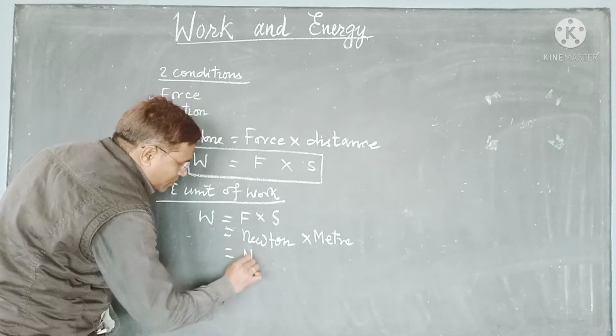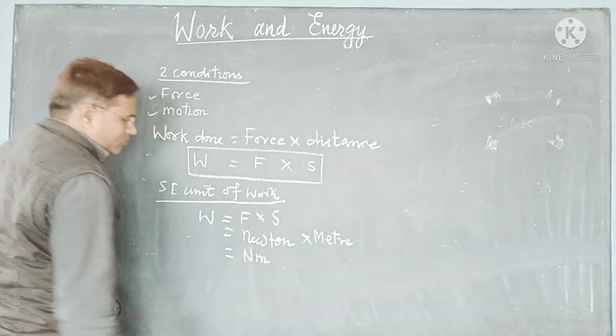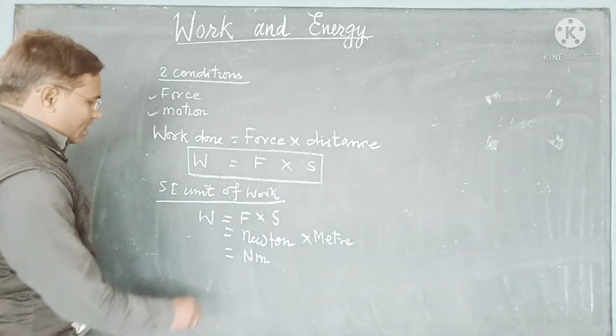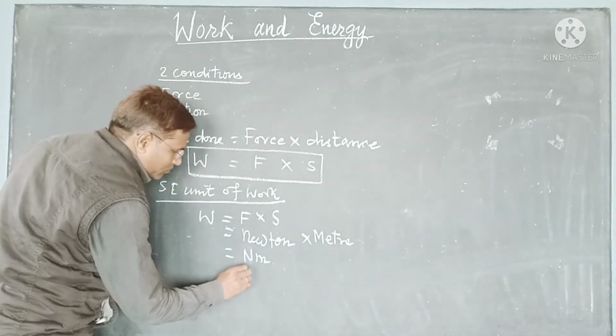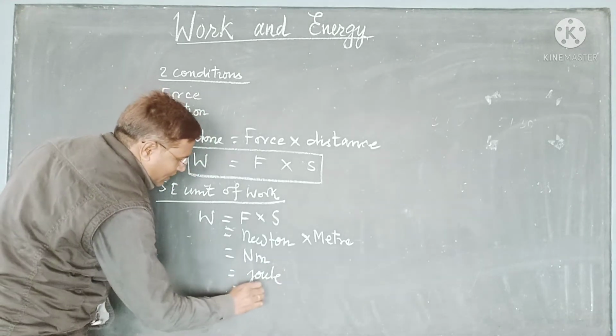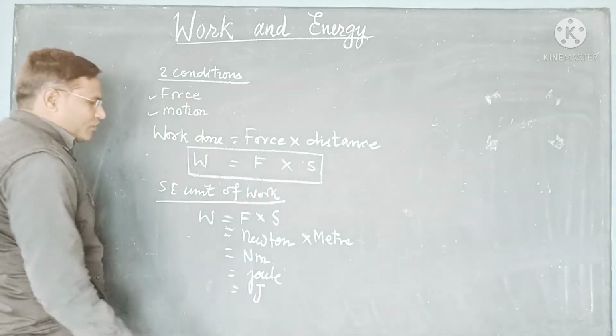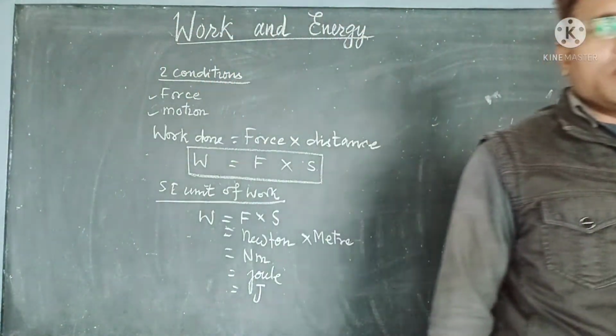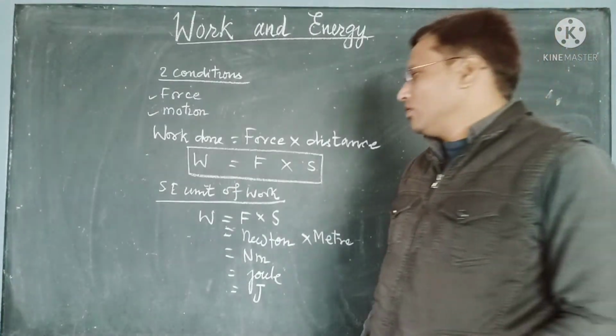So in symbol we write Nm. But this Newton meter is known as joule. So we say that the SI unit of work done is Joule.